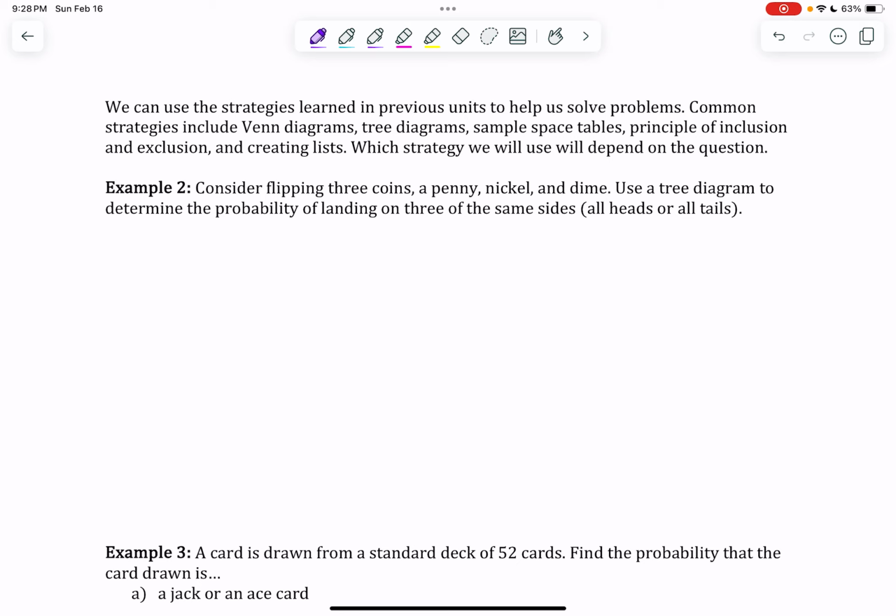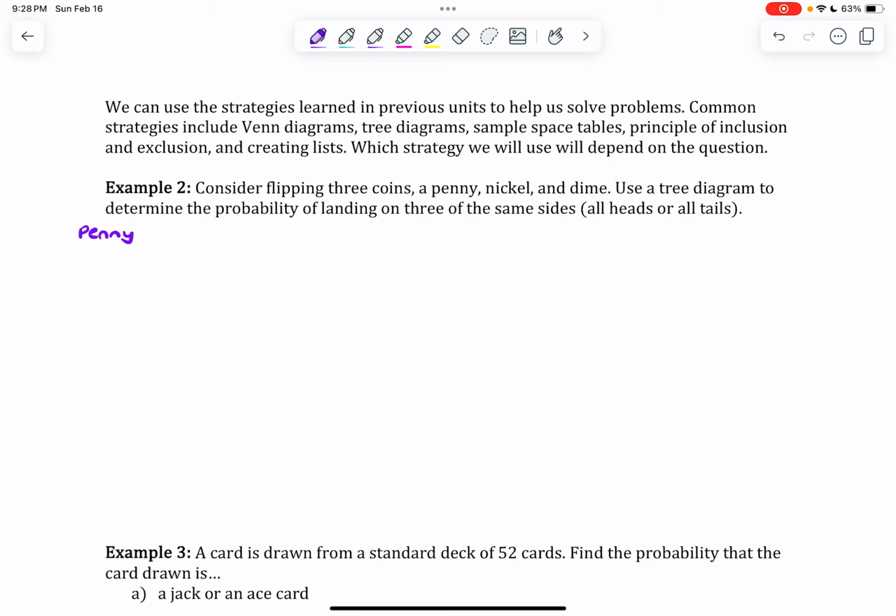Okay, in this first example, I want to consider flipping 3 coins, a penny, a nickel, and a dime, and I want to use a tree diagram to determine the probability of landing on 3 of the same sides. So either landing heads, heads, heads, or tails, tails, tails. Okay, so my tree diagram, I have 3 different sets of branches.